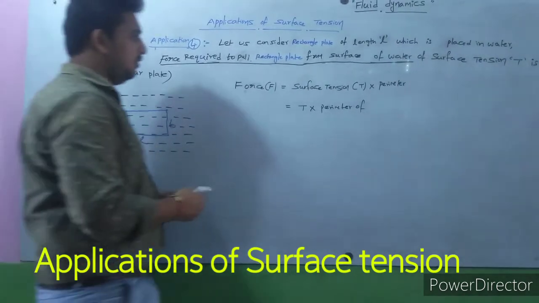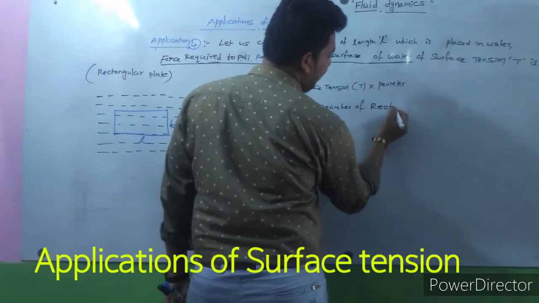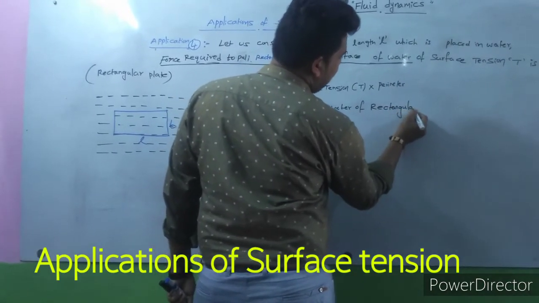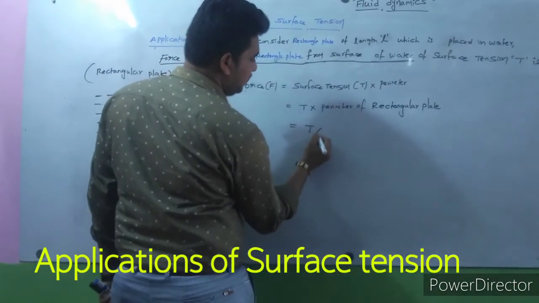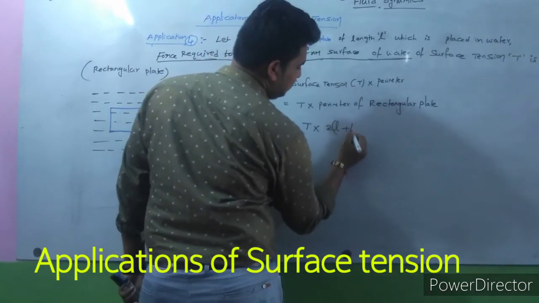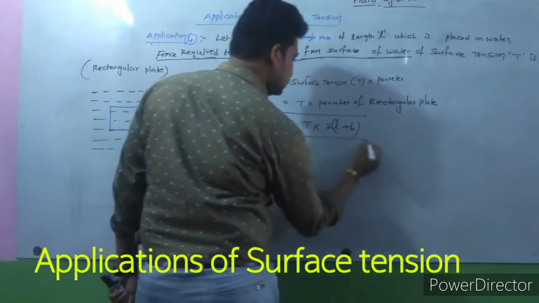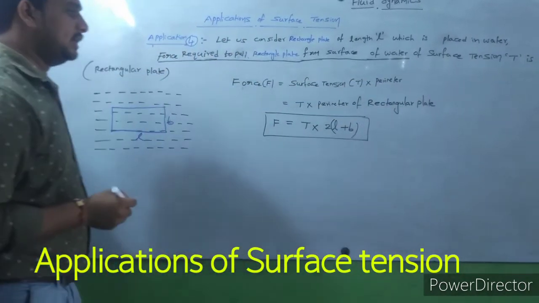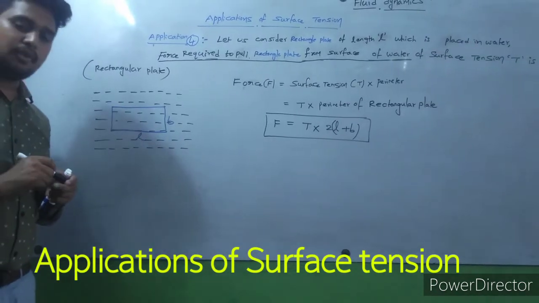So force is equal to surface tension into the perimeter of the rectangular plate, that is, F is equal to T into 2 into L plus B, because the perimeter of a rectangle is 2 into L plus B. So this is application number 4.